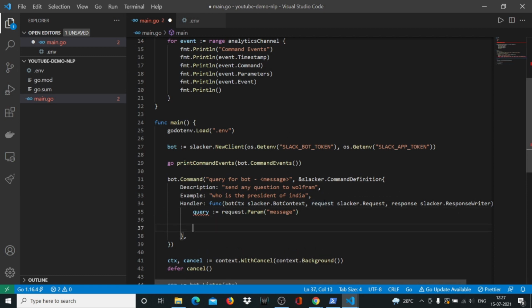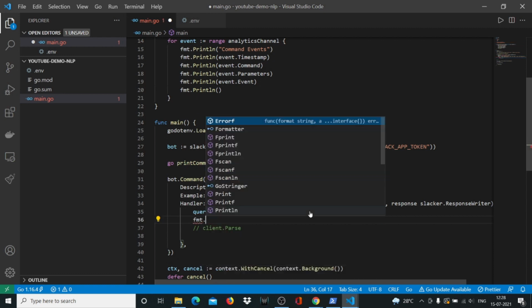Now what we'll do is we'll come here, we'll say client.Parse. Now client is going to be our Wit.ai client, which we've not created till now. So I think before I create my client, I'll show you what the query looks like in the command line.